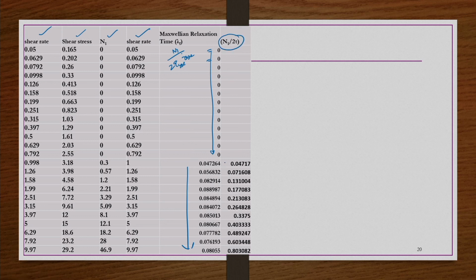When we do these things, we can see N1 by 2 tau is more than 0.5 also. If it is more than 0.5, we have already seen that the material is having highly elastic behavior, and that elastic behavior shows more significance when the shear rate is larger. When shear rate goes to 8 or higher, we can see N1 by 2 tau is going more than 0.5 values. That means the elastic behavior is having large influence on the flow situations.